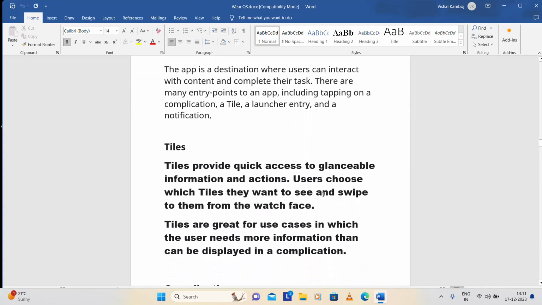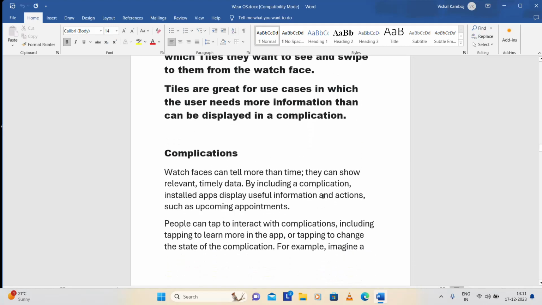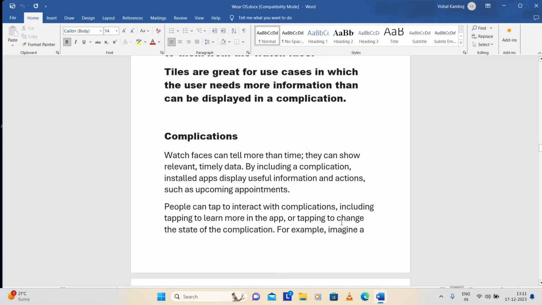Tiles are a very important feature of this, and tiles provide quick access to glanceable information and actions. So users choose which tiles they want to see and swipe to them from the watch face. Tiles are great for use cases where the user needs more information. Complications, also we have complications. Watch faces can tell more than time; they can show relevant data by including a complication.